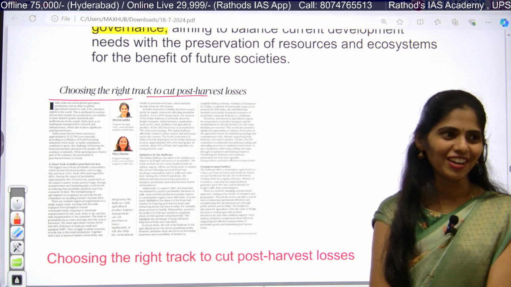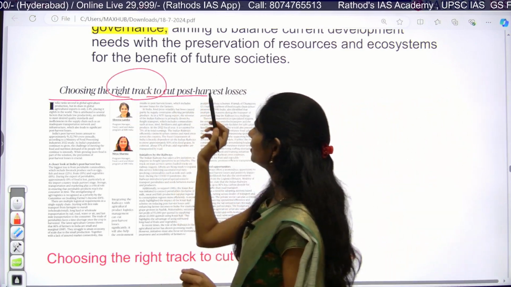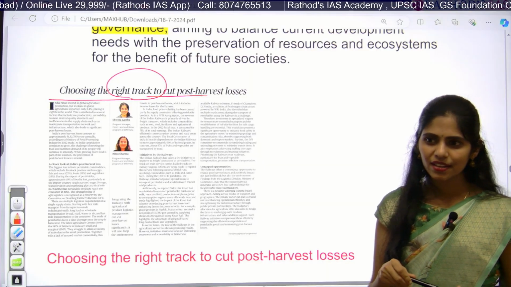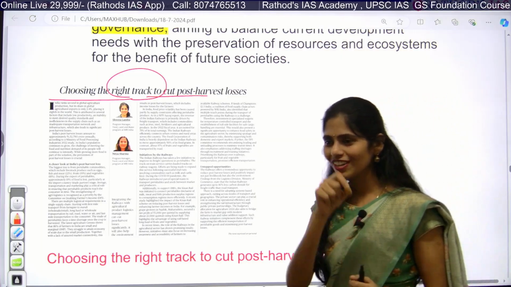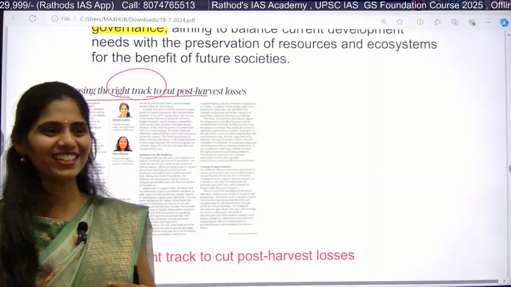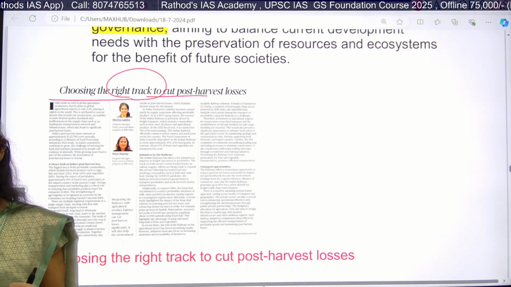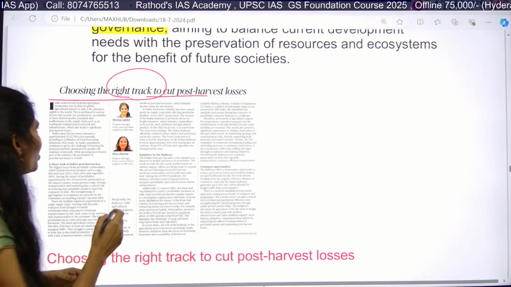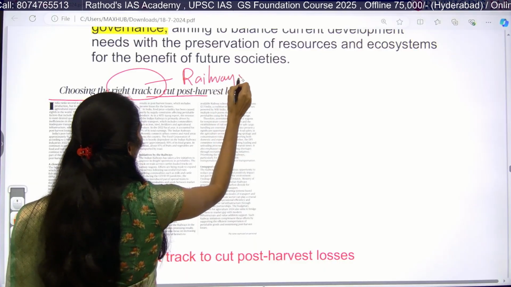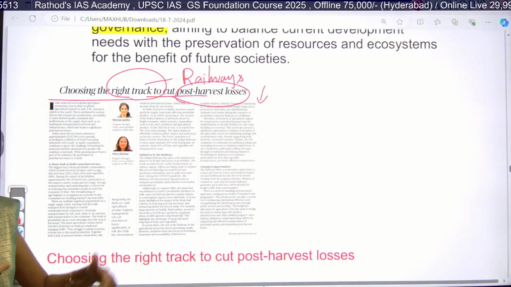Here, what is this right track? Which track is it talking about? Preserving them? It is talking about railways, to reduce post-harvest loss. Now you can guess what this article is talking about.